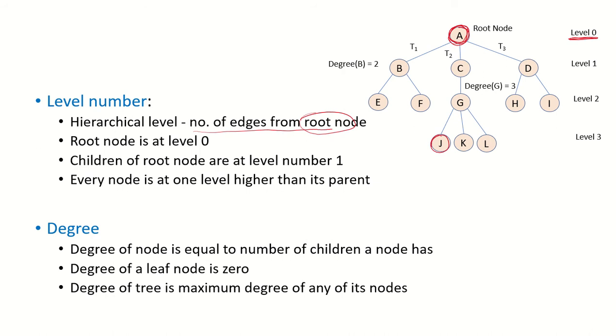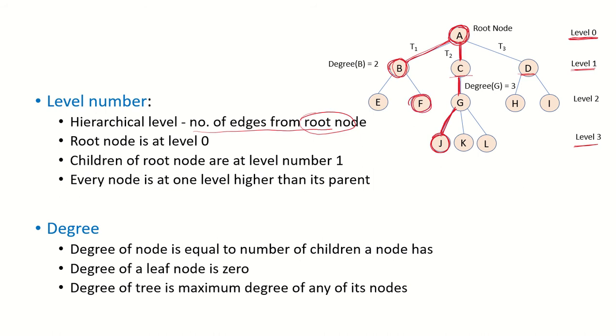What is the level of node J? So how many edges from the root node? 1, 2 and 3. So we take the path and we say how many edges are there from the root node to that particular node. Since there are 3 edges, we say that J is at level 3. What about node B? It is only one edge away from the root node. So B is at level 1. Similarly, C and D, they are all at level 1.